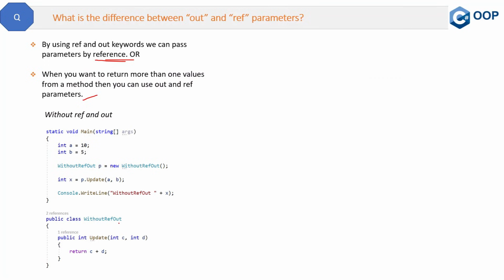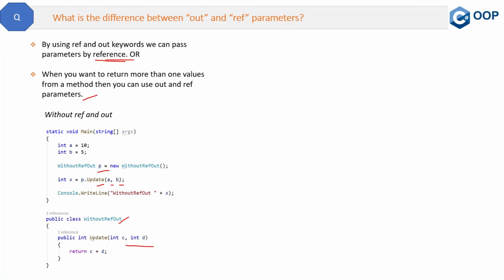Here you can see we have a class without ref and out, which is not using ref and out parameters, but just simple parameters in the update method. When from the main method you create the object of this without-ref-out class and call this update method with normal parameters a and b, then these parameters are passed by value. Remember, passed by value, not by reference.